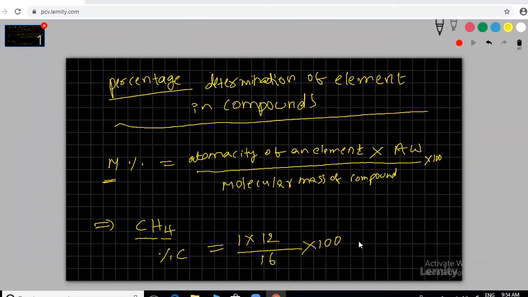So the answer here finally is 75%. So what is the hydrogen percentage here? The total is 100. Only two elements are there. If only two elements are there, we can find it simply. Otherwise, you can write 1 into 2, because there are two hydrogens, by 16 into 100 and solve, or 100 minus 75 equals 25, because only two elements are there. That's why if one is 75, the other should be 25.